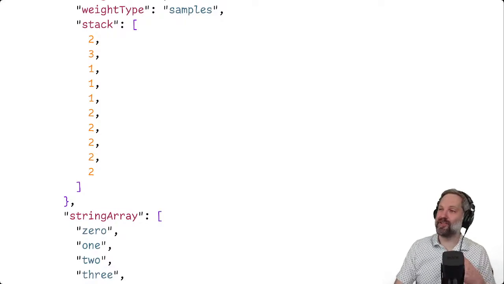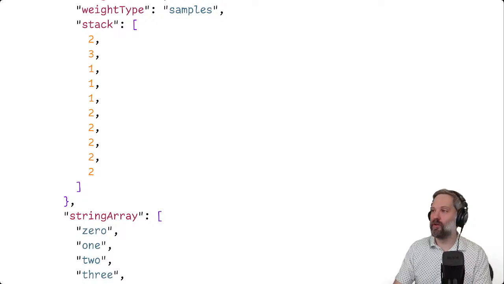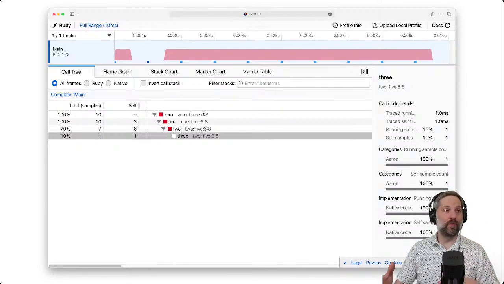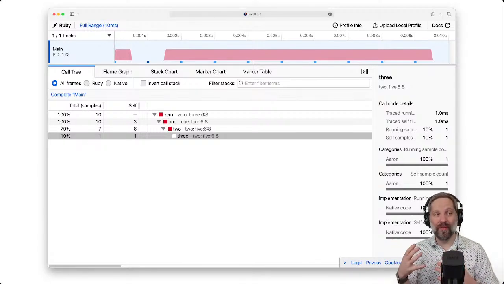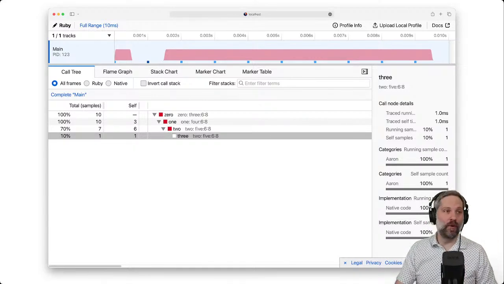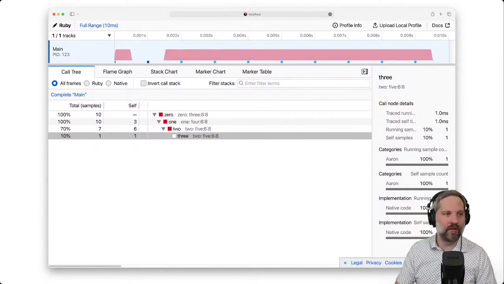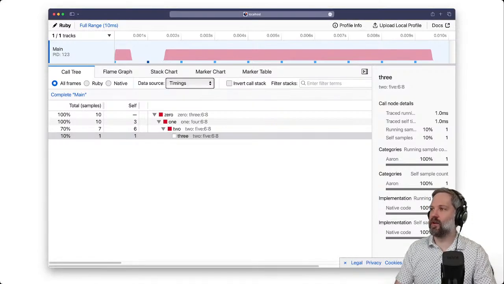If we take a look at this, if you open this with Profile Viewer, it'll look something like this. You can see those are our stack frames. If you grab that JSON file and the Profile Viewer gem, you can open this JSON file with it and mess around with the JSON and see how it impacts the Profile Viewer. You can also see on the right-hand side, we've got categories. Those are the different categories that I had defined in that JSON file.